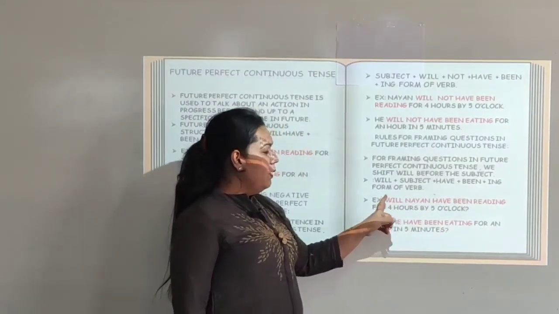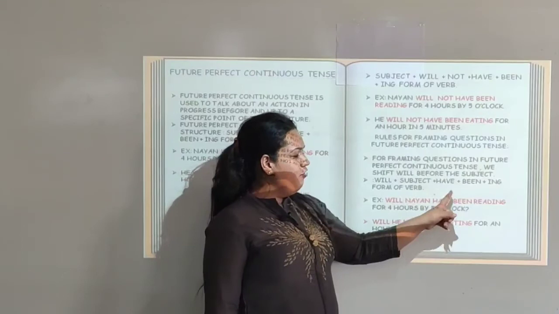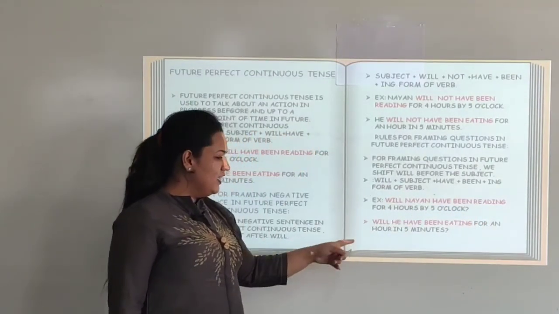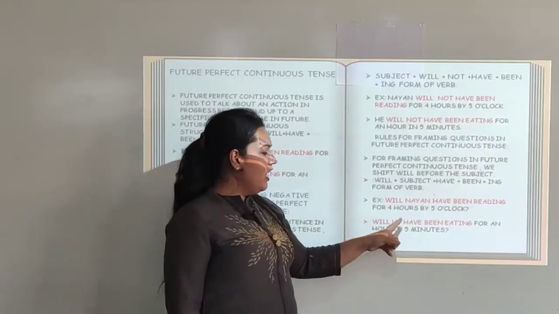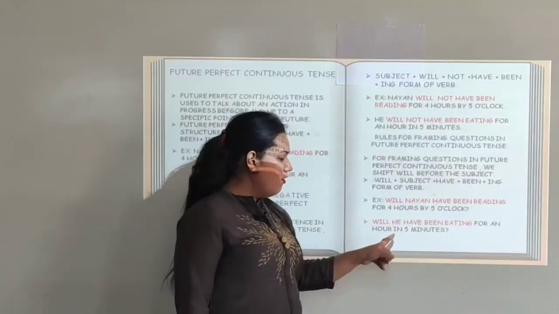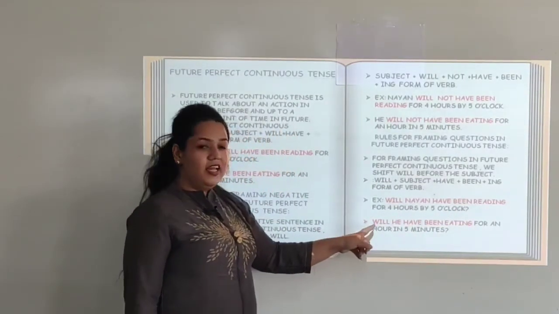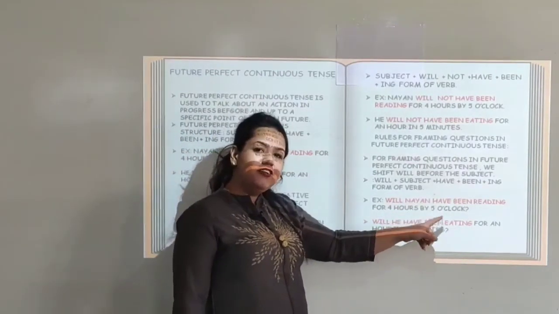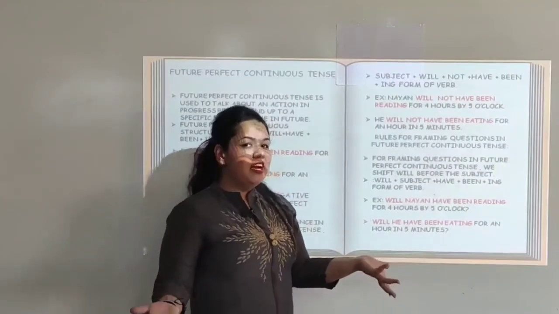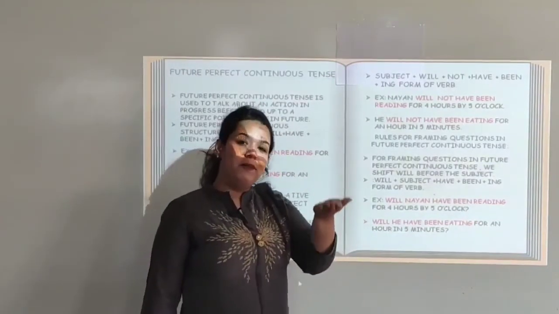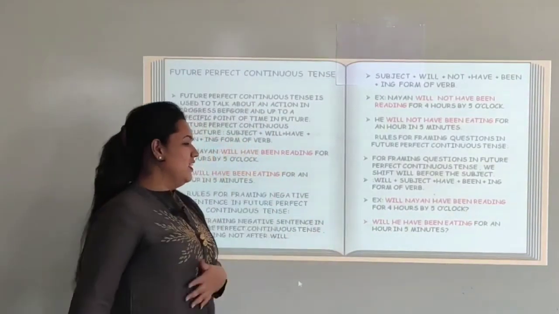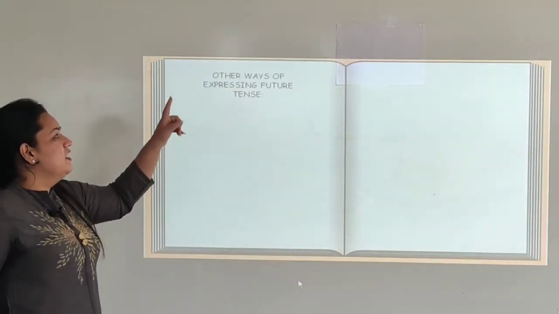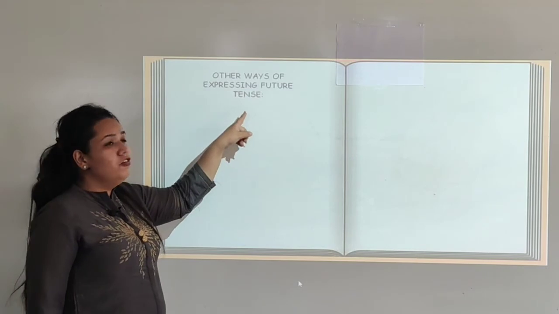That means will plus subject plus have plus been plus ing form of the verb. The next example says, will he have been eating for an hour and 5 minutes? Will plus subject plus have plus been plus ing form of verb to frame a sentence in future perfect continuous tense.